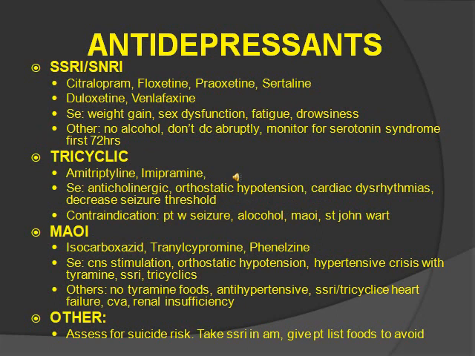Antidepressants. So they're divided into three groups. Or four groups, more like. Okay, SSRI and SNRI, we're going to combine in one group. Tricyclic and MAOI. So SSRI includes the first line. So that includes citalopram, fluoxetine, paroxetine, sertraline. And SNRIs include the second line, duloxetine and venlafaxine.